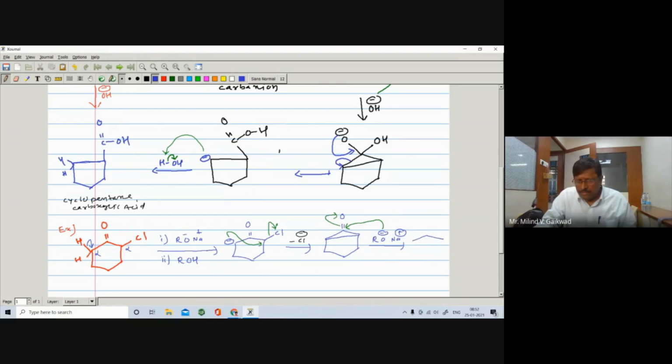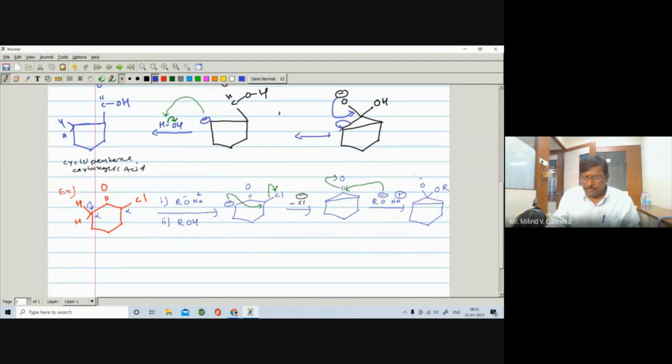Here is a 6-member ring, and this is the 4-member ring, and here O negative, and here there is the attack of OR, right? O and R. Okay. Now further, here there is a negative. Now ring opening takes place. It is a rearrangement step. There is a ring opening takes place.